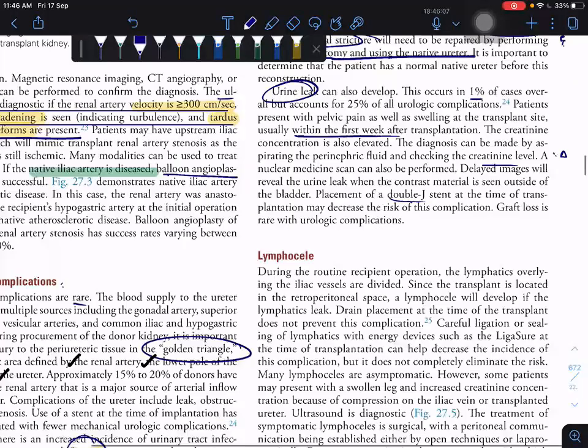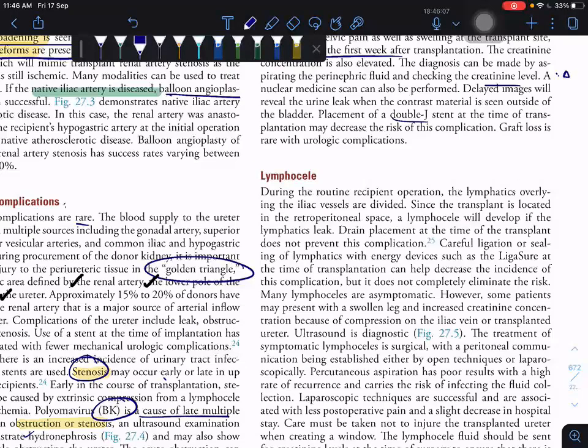Okay, so lymphocele is also a complication that occurs. While using the LigaSure, how is the lymphocele happening? The lymphatics overlying the iliac vessels are divided. If they are divided, the leaking of the lymph will cause a lymphocele.